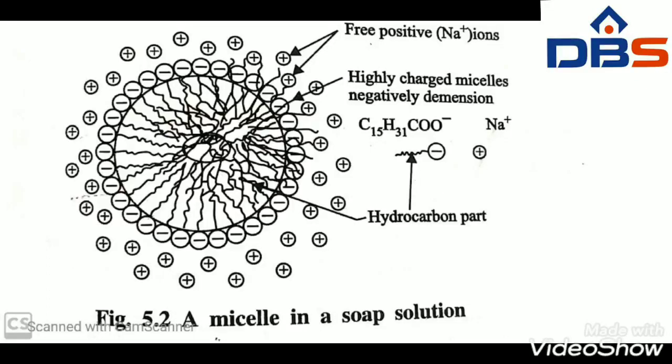The formula of soap is C15H31COONa, called sodium palmitate. When soap is dissolved in water, the negative ions aggregate to form an ionic micelle. Micelles are approximately spherical in shape. The long chain hydrocarbon portion of the anion of soap is inside the micelle and the positive ions are free to move.